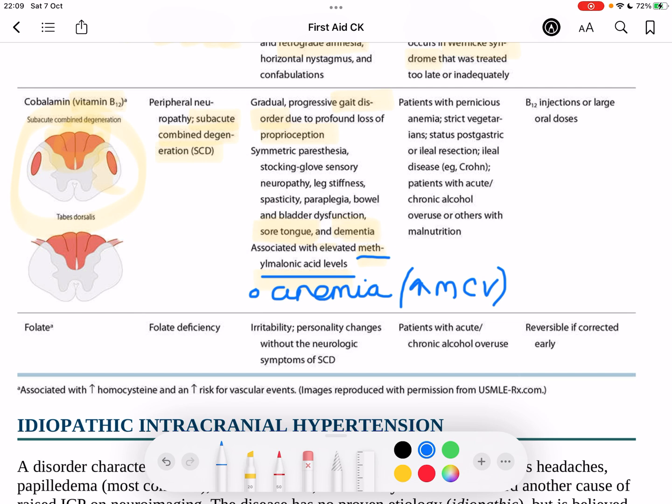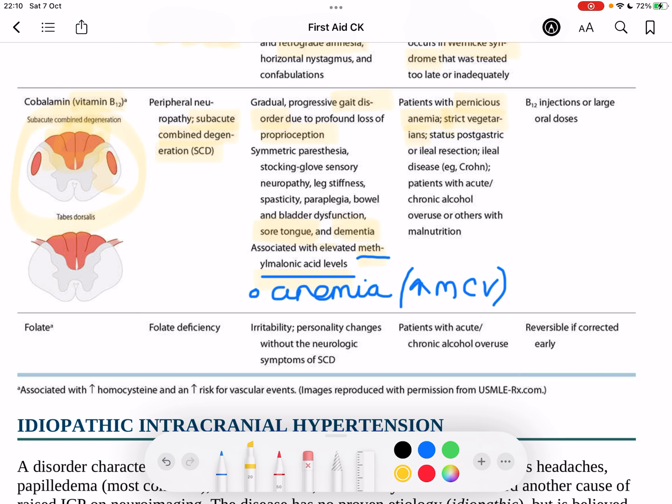The kinds of patients that have B12 deficiency are patients who are strict vegetarians, okay? Patients with pernicious anemia, meaning an autoimmune attack against the parietal cells and intrinsic factor. And you should be aware that intrinsic factor is a molecule that protects vitamin B12 from being degraded, so it can be absorbed in the terminal ileum, okay? So look out for that.